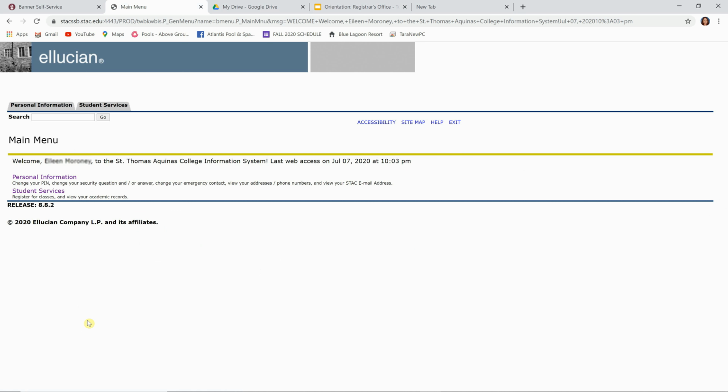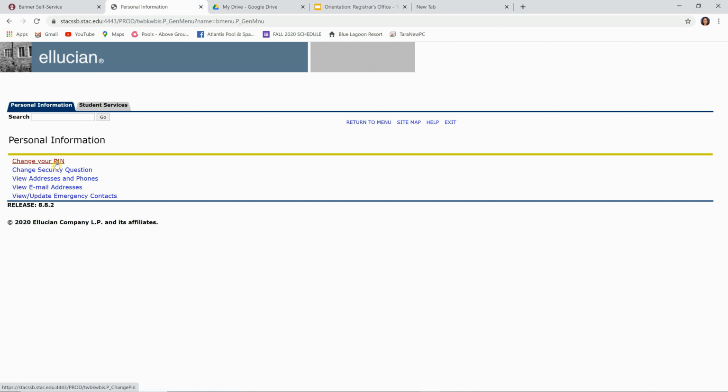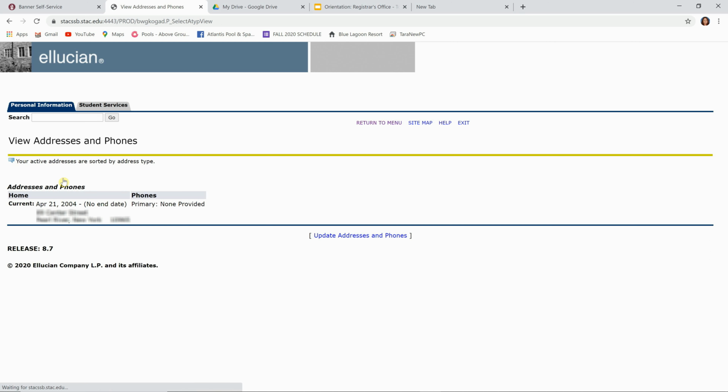So the first thing that I want to point out to you is your Personal Information tab. Under the Personal Information tab, you can change your PIN, change your security question. What's important is to view addresses and phone. You want to make sure that the address we have on file is current and also that the phone number is current. If you have any changes that you need to make, if something is incorrect in Banner, please email registrar@stac.edu from your STAC email address and we will update your address and phone.